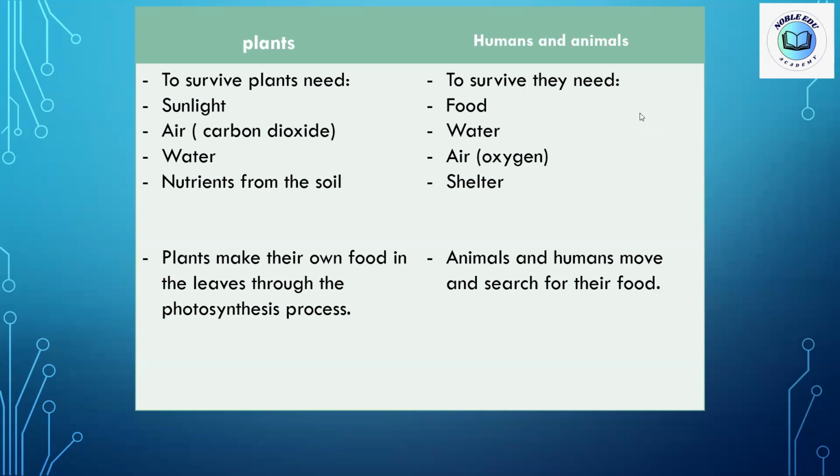Where do they make this food? They make this food inside their leaves. The leaves of the plants are a factory for making the food of the plants.